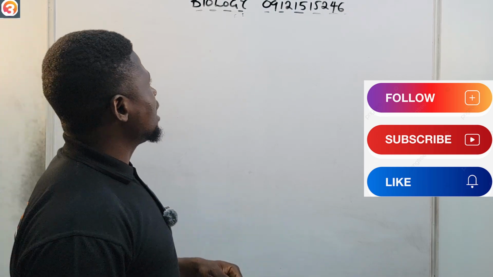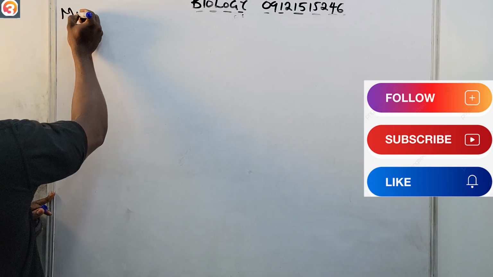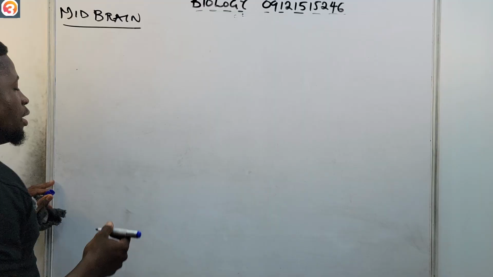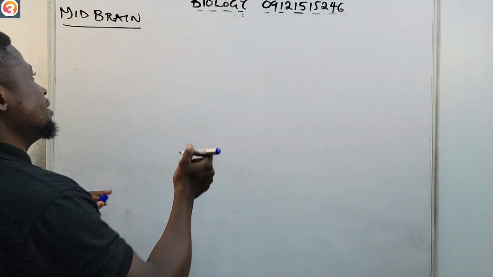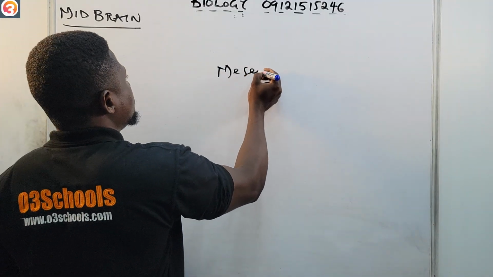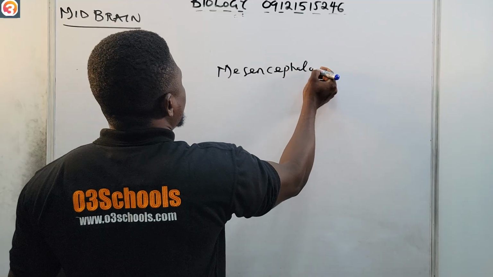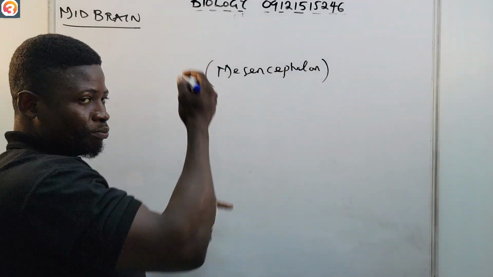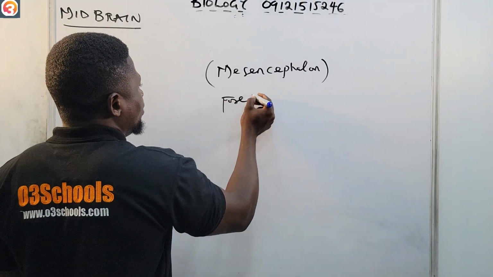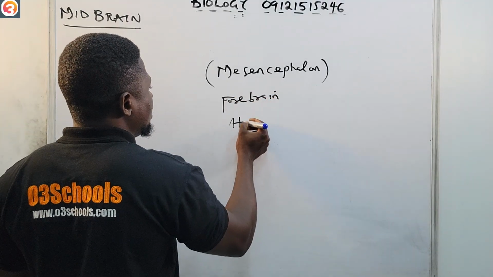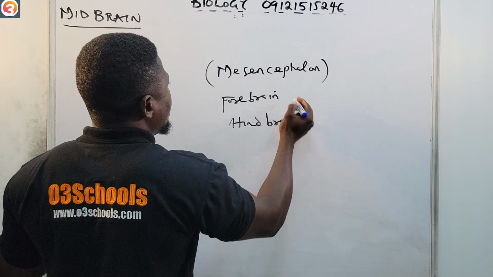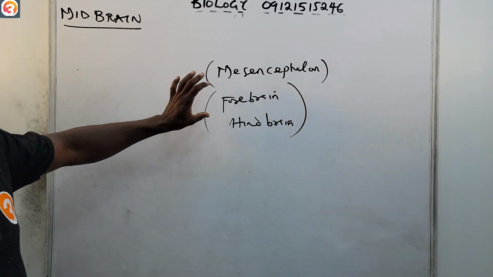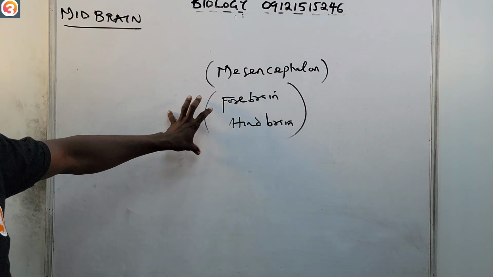Okay, so now let us go to the midbrain. The midbrain is also known as mesencephalon. Okay, you can call it mesencephalon. The midbrain is located between the forebrain and the hindbrain. So please take note of that.